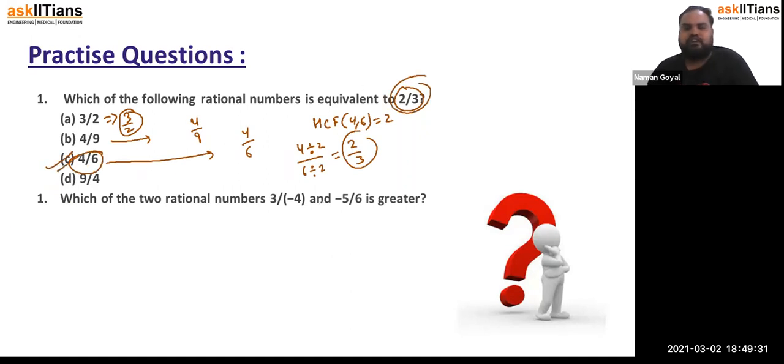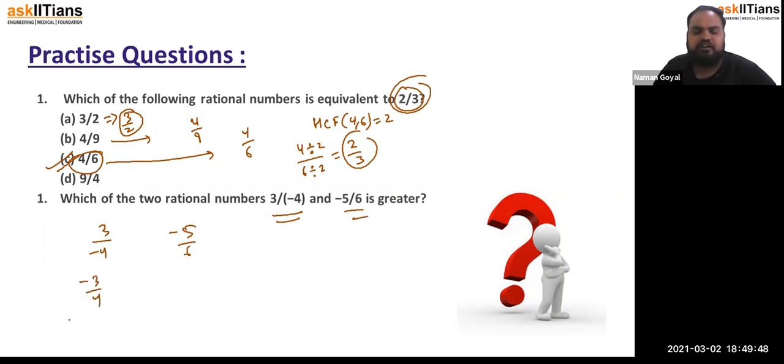Now we have to compare 3 upon minus 4 and minus 5 by 6. As I told you, when both are negative rational numbers, first of all 3 upon minus 4 can be written as minus 3 upon 4, and minus 5 upon 6. So we are going to check 3 upon 4 and 5 upon 6.